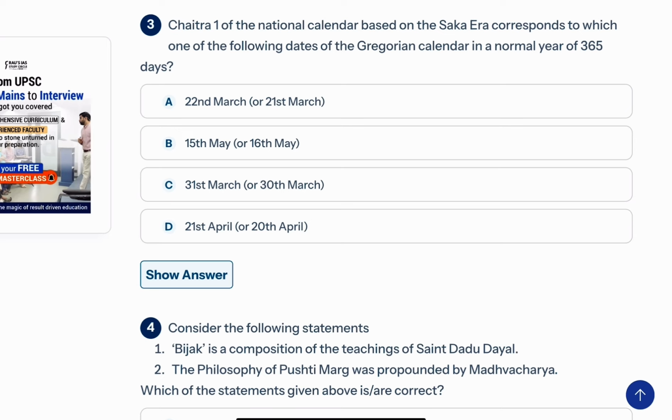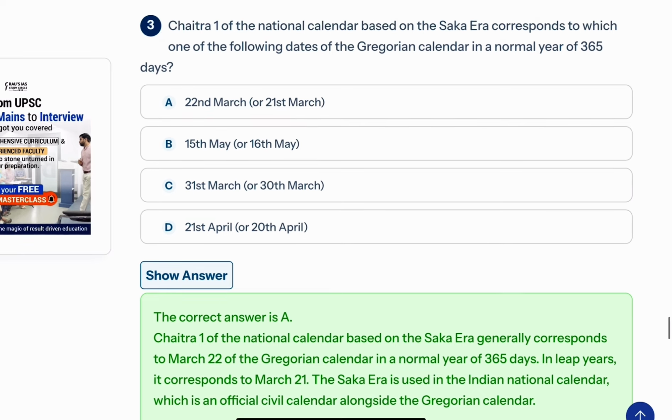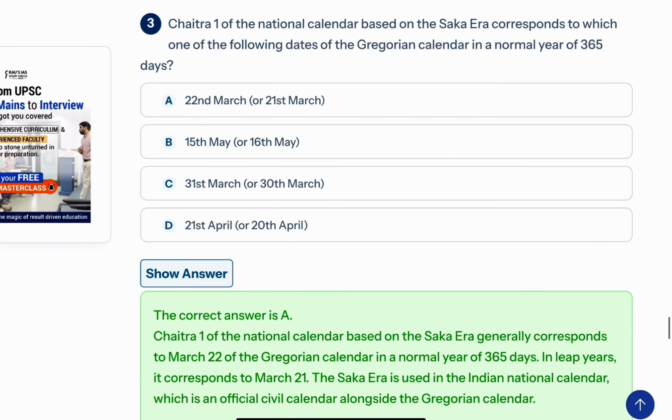So you can skip it, or if you have good knowledge or common knowledge, you can write it down as an approximate measure. The answer here is A, that is 22nd March or 21st March. The topic that can be derived from here is the Saka era.